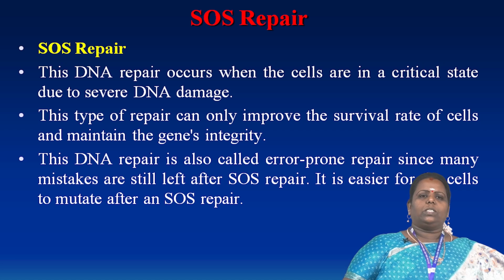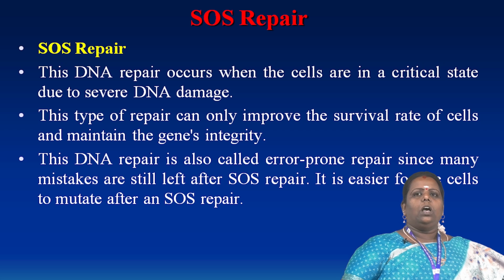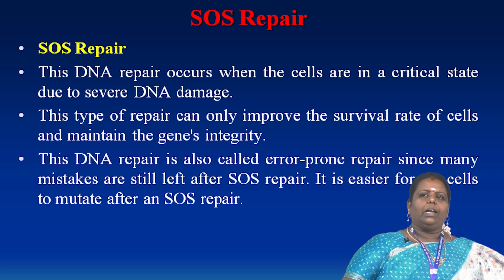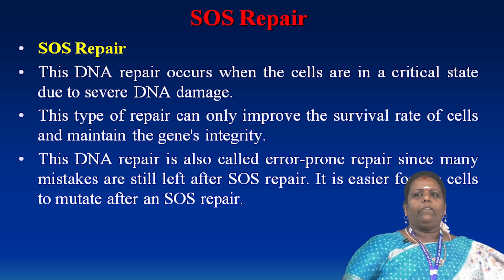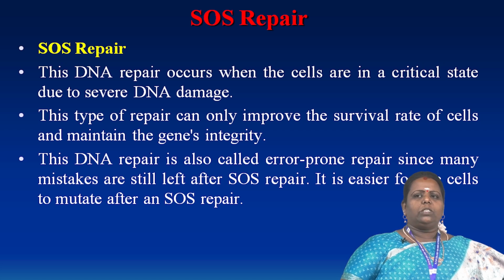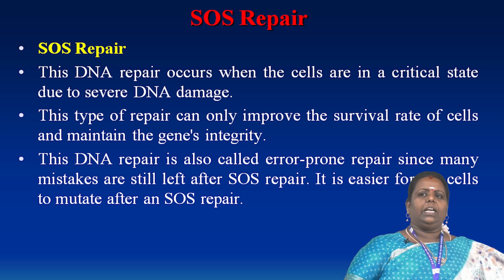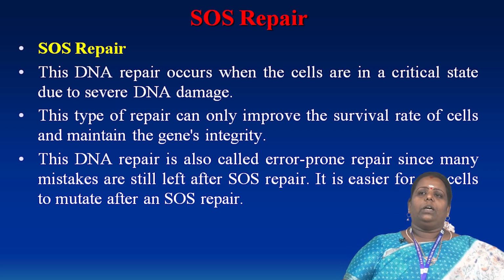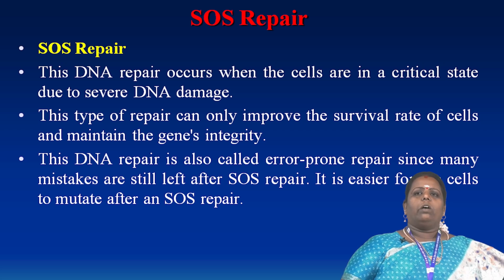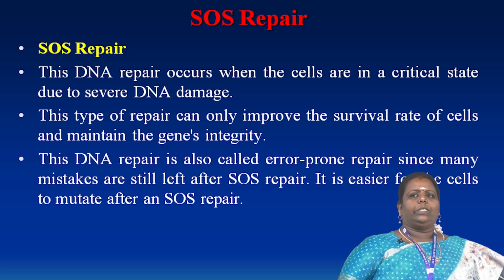Another one is SOS repair. In SOS repair, DNA repair occurs in the cell in a critical state due to several DNA damages. This type of repair can improve the survival rate of the cell and maintain some gene integrity. The DNA repair is also called error-prone, since many mistakes are still left after SOS repair. This makes it easy for the cell to mutate after SOS repair, forming new cells in particular places. That is some of the reasoning for SOS repair.